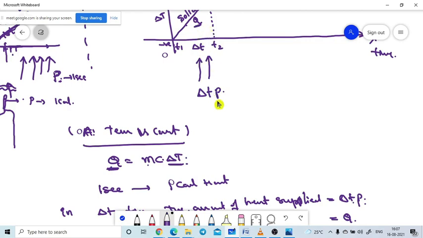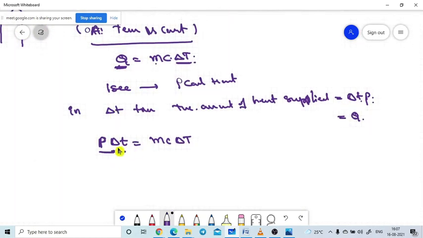There is no other source here. We are supplying heat to the system from the heating element only. So now I am going to the next one. If I move this small delta t to this side, what will happen? Delta T divided by small delta t is equal to P divided by m c, where capital P is the amount of heat supplied in 1 second.